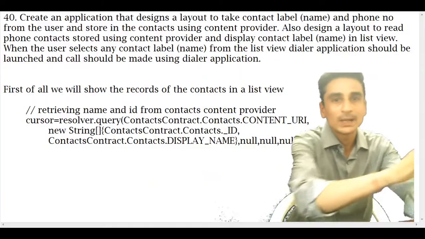So in this video we are going to implement a user, our application will be a user of a content provider. The two basic operations which we will be performing on the content provider are reading and writing. So without wasting time, let's move to that.